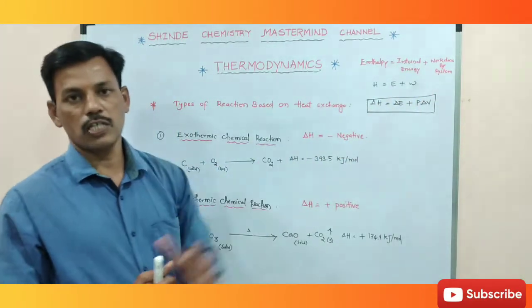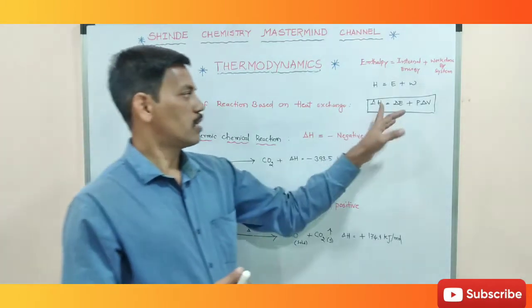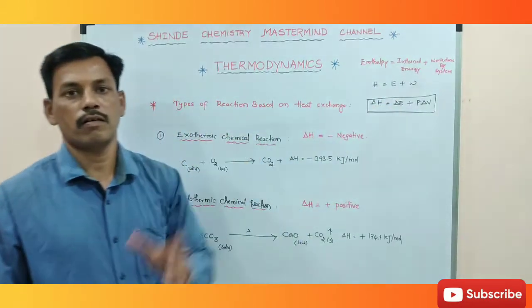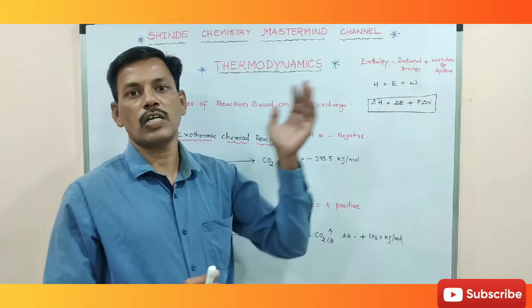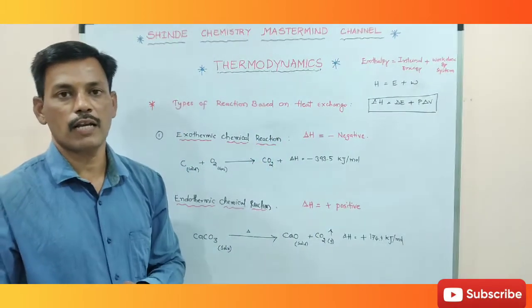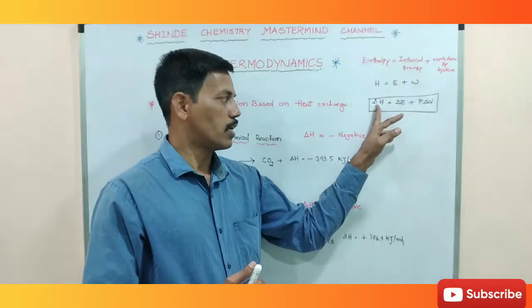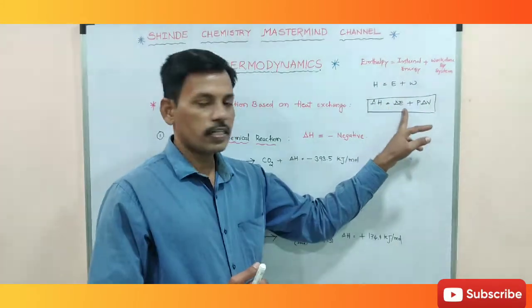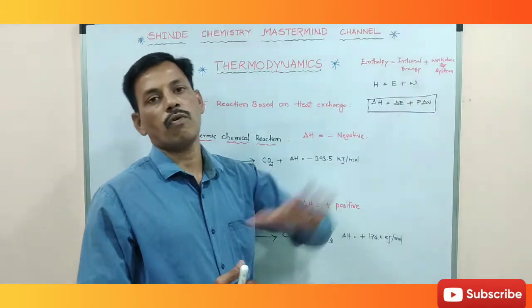Based upon this only, the thermodynamic first law is considered. Then directly we cannot calculate the enthalpy of the system, so the change of enthalpy can be calculated. The change of enthalpy is denoted as delta H, and it is equal to change in internal energy as well as, at constant pressure, change in volume.